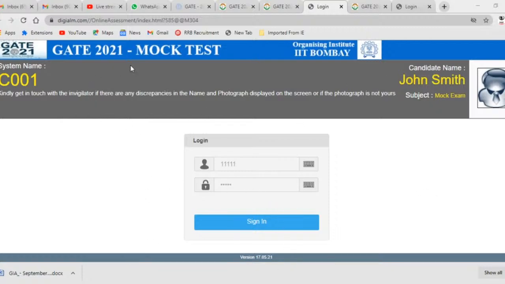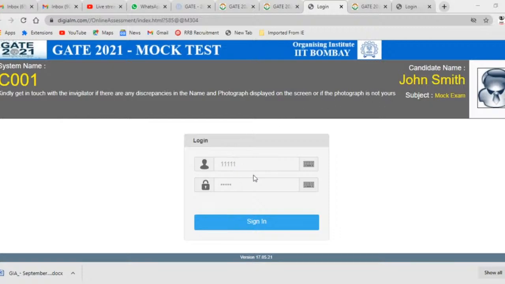So this is what I want to tell you. You can download your admit card and get a color printout, and then reach the examination center on time. So with this I would like to say, just try to face this mock test, today or tomorrow, for 3 hours and try to solve the questions.